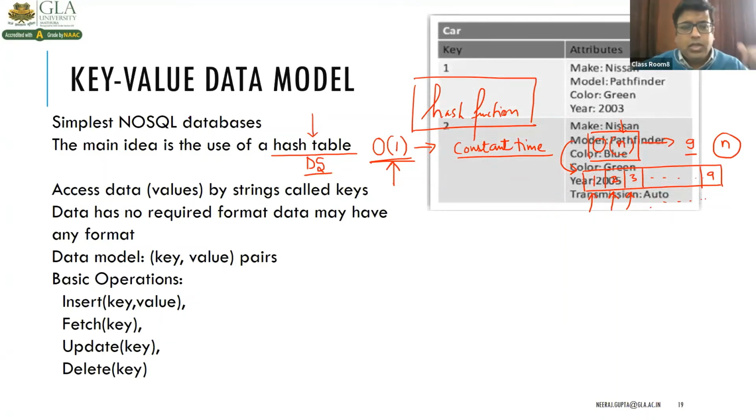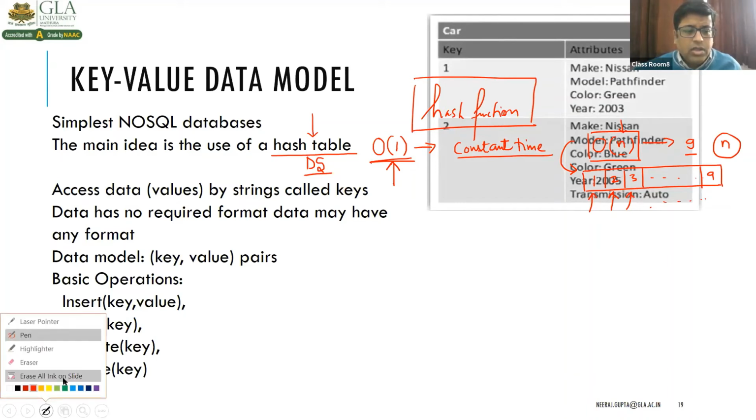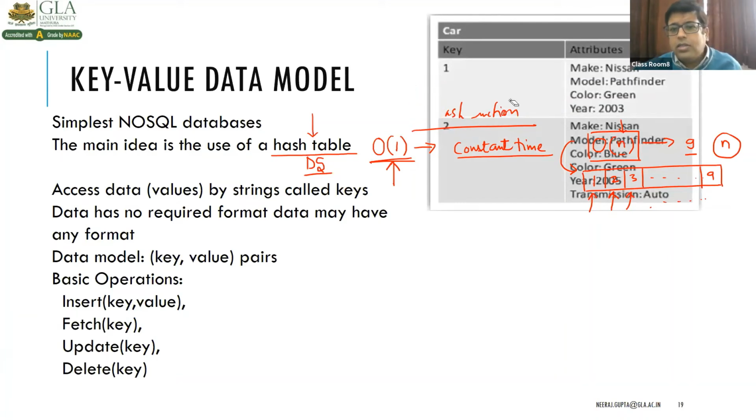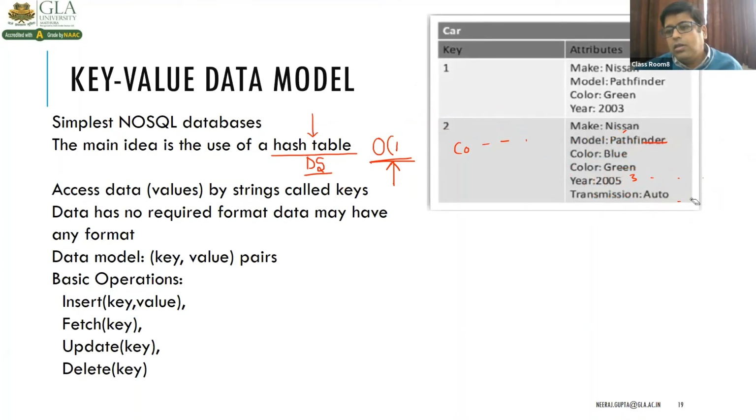If you want to see how things are stored, look at this. What is the car data we want to store? We have the keys 1, 2, and the attributes are stored in this. Like the first key, we stored make Nissan, model is this, color is this, right?